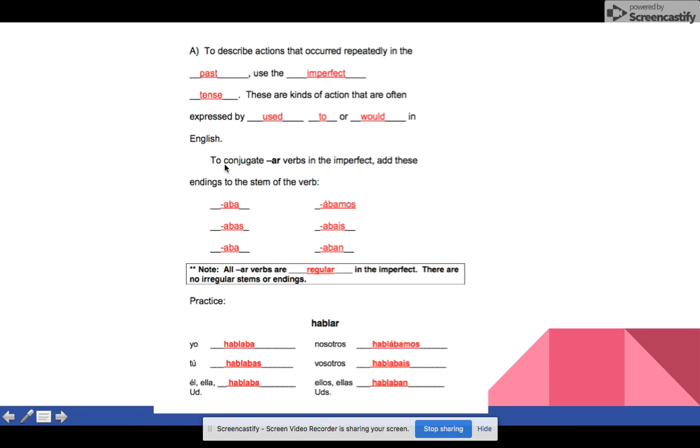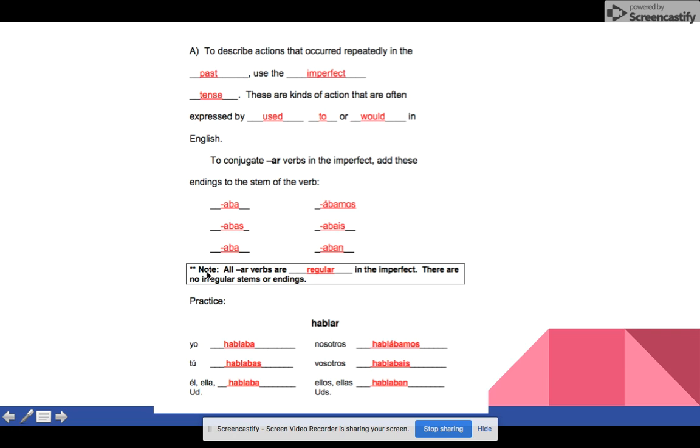When you're using AR verbs in the imperfect, you will use the following endings: aba for the yo, abas for tú, aba for él, ella, usted, ábamos for nosotros, if you notice there is an accent over the A, and then abais, and then aban. Remember these because these will only apply to AR verbs.